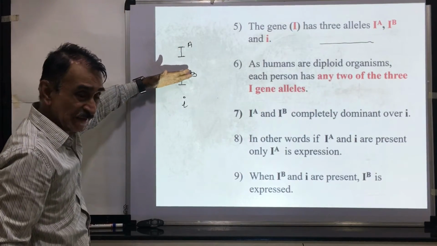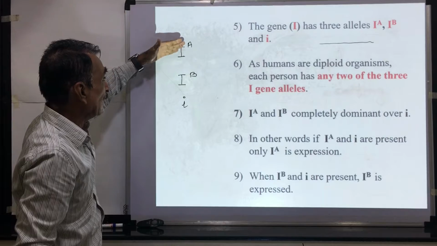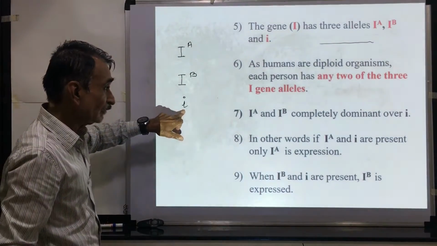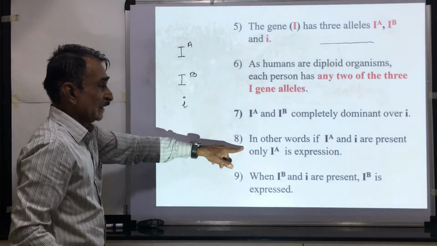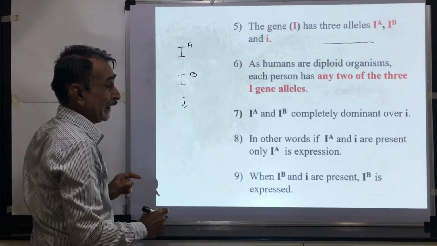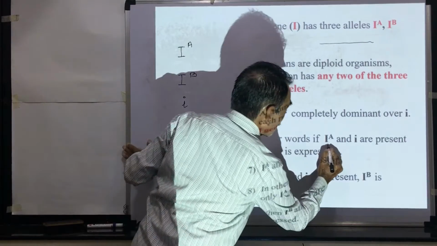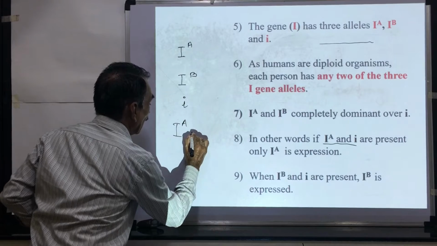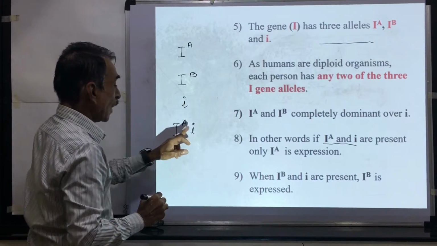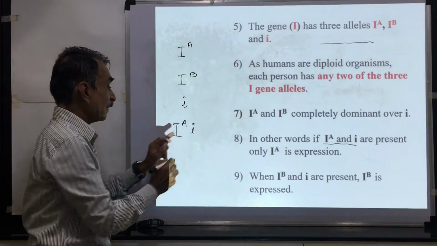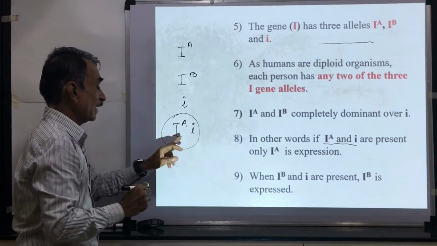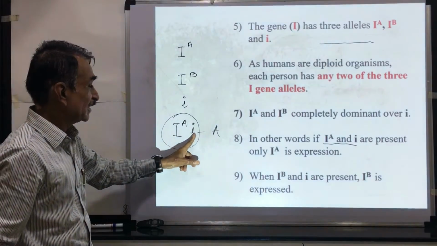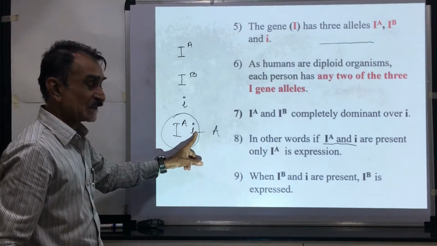IA and IB, these are capital IA and capital IB, they are dominant over the small i. For example, if you consider capital IA and small i, IA is dominant over small i. If these are present together, the blood group is A. This is expressed, this is not expressed.